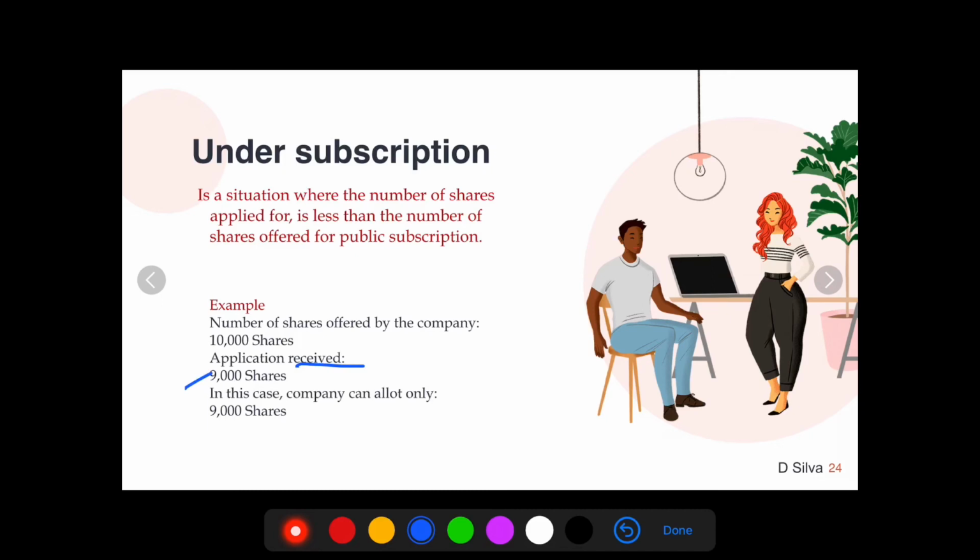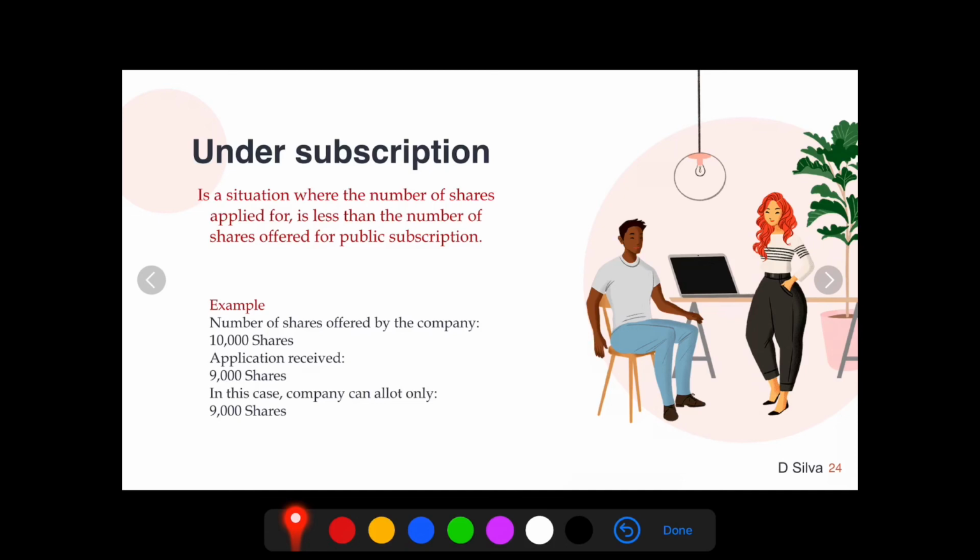The company can allot only 9,000 shares because the applications received from the public are only 9,000. Such a scenario is called under subscription. So oversubscription and under subscription, kindly make a note, this can be your 2-mark question.